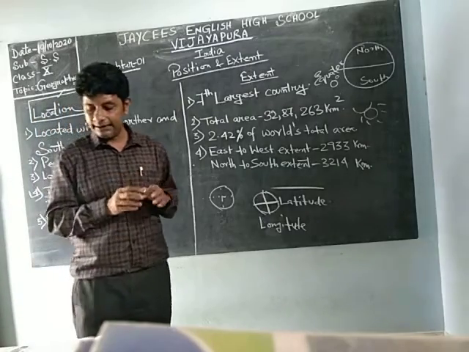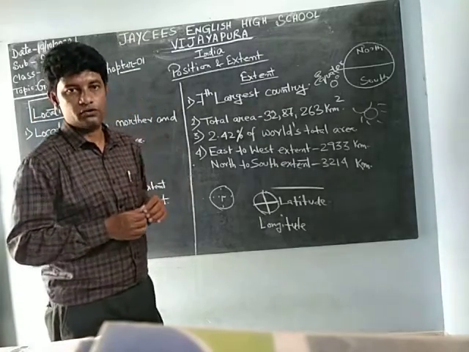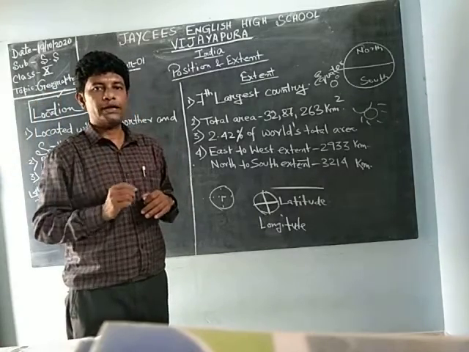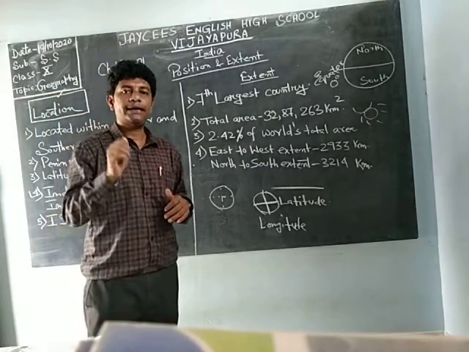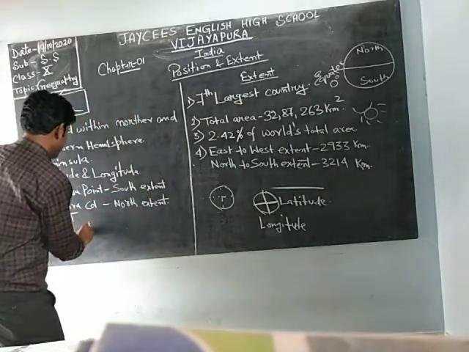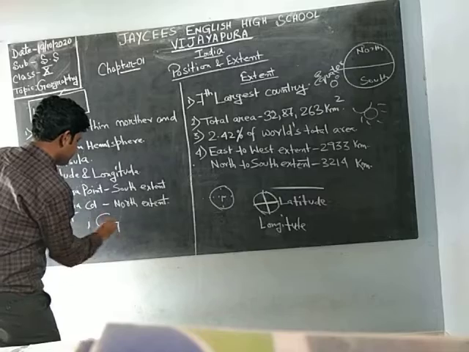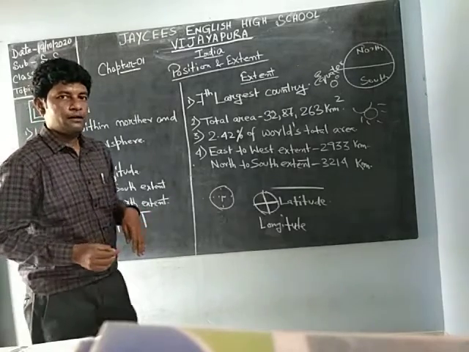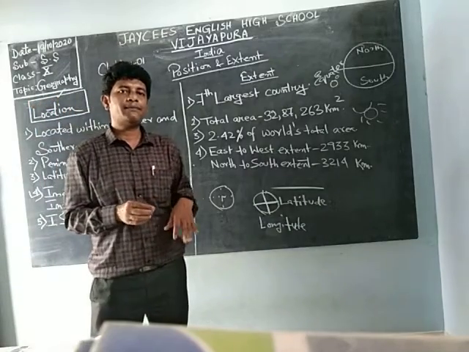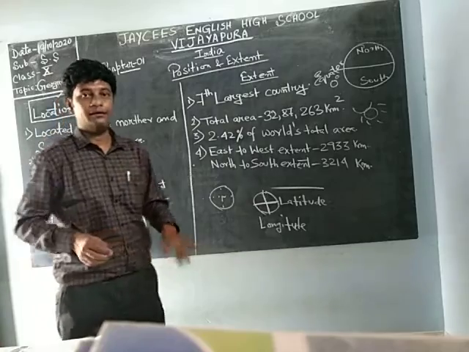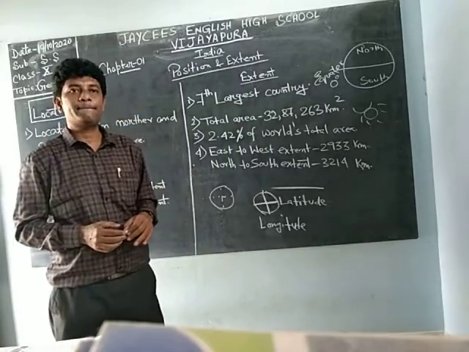The Indian Standard Time is based on this longitude. Okay, this longitude is there. There are two times. One is Greenwich Mean Time, it means GMT. Greenwich Mean Time means this is the world time. But India has a time that is known as IST, Indian Standard Time.